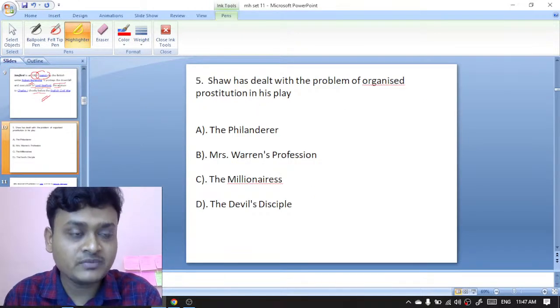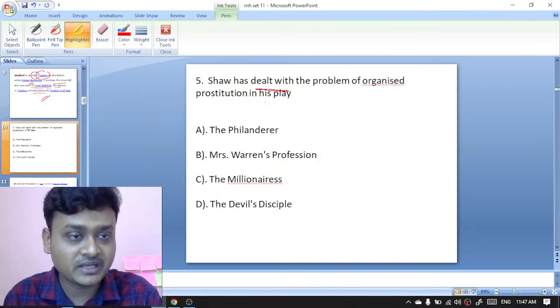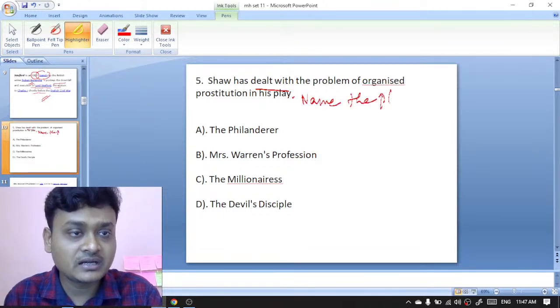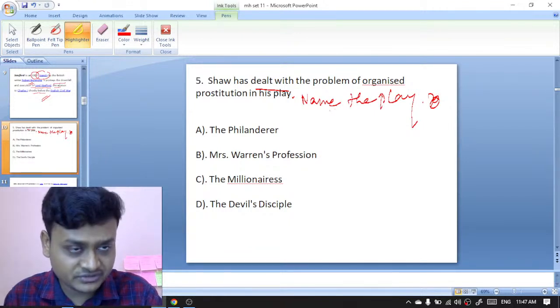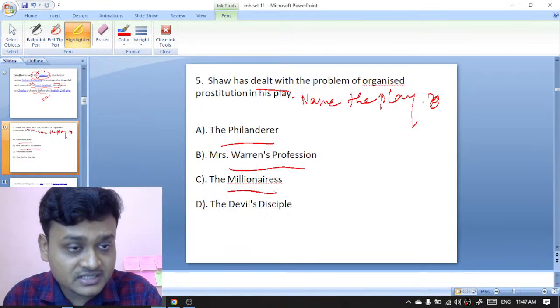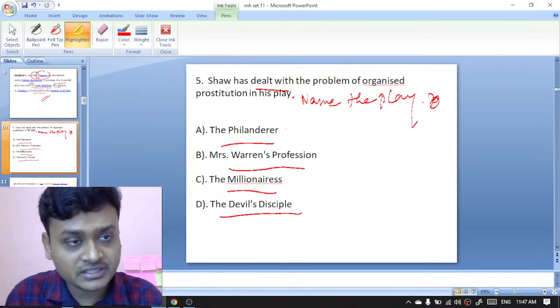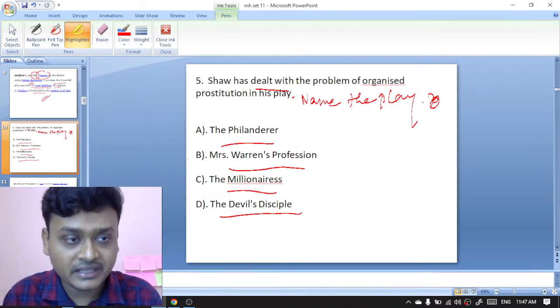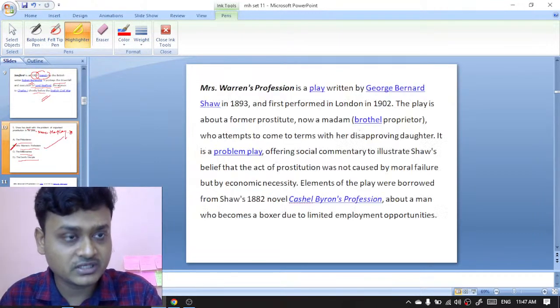Moving on to question number 5. Shaw has dealt with the problem of organized prostitution in his play. Name the play. The Philanderer, Mrs. Warren's Profession, The Millionairess, or The Devil's Disciple. So here the right option dealing with organized prostitution, and the name of the play is Mrs. Warren's Profession. So B is the right option over here. Mrs.